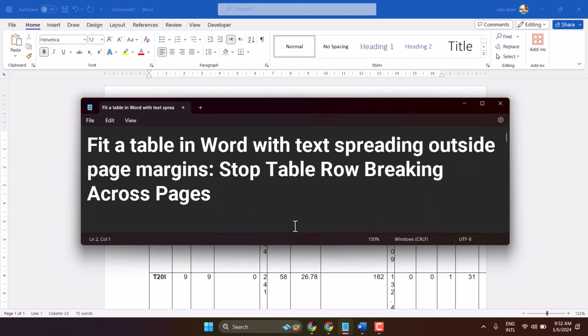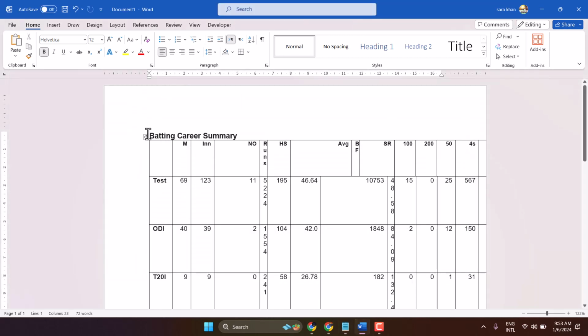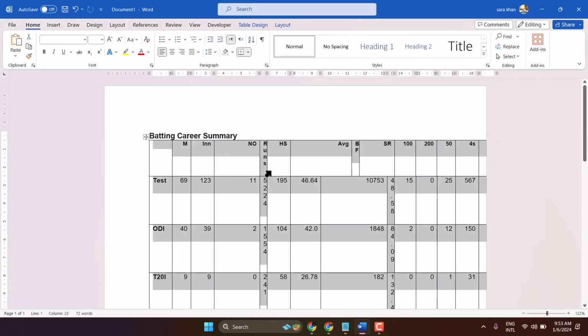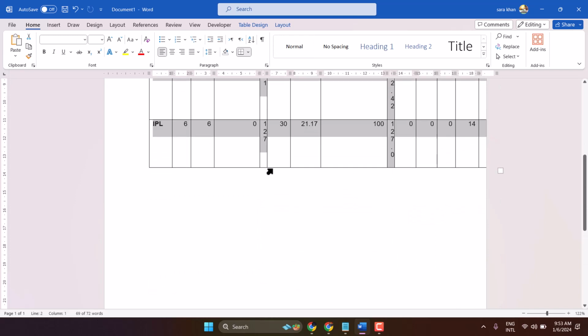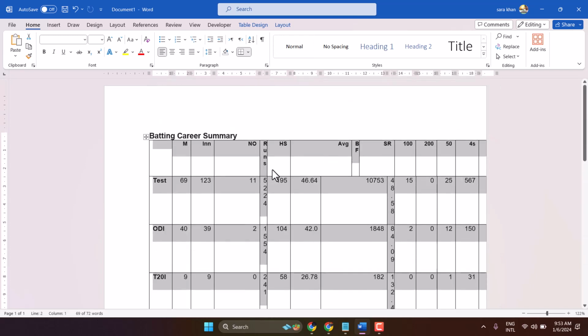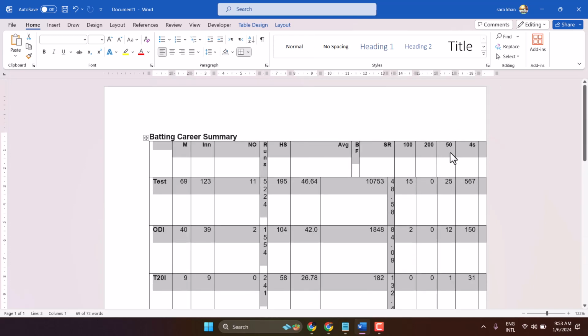Hello friends, in this video I will show you how to fit a table in Microsoft Word with text spreading outside page margins. So firstly select your table. As we can see, some columns do not appear in this page properly.